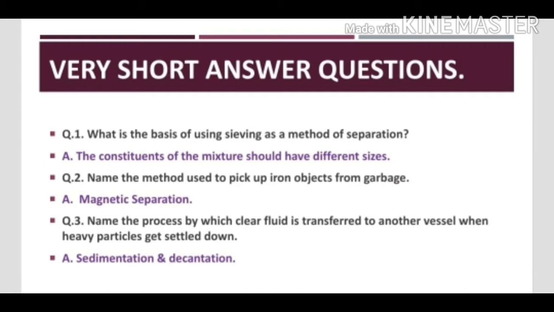The constituent of the mixture should have different sizes. If the constituent of the mixture are of different sizes, then we will use the sieving method.